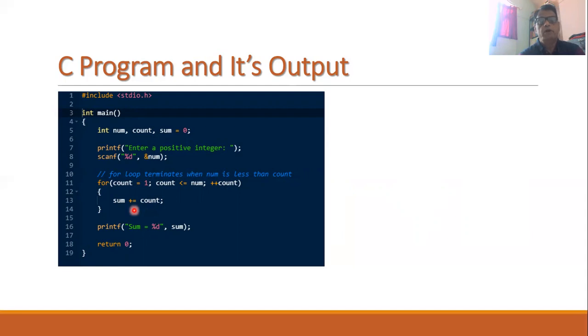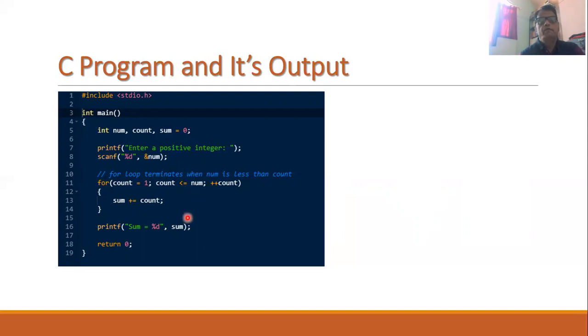Now here we are using sum is equal to sum plus count. We have already initialized sum to 0. Therefore 0 plus 1 plus 2 plus 3. Now this will go on until this condition is true. So you will find that this loop will terminate when the number is less than the count.